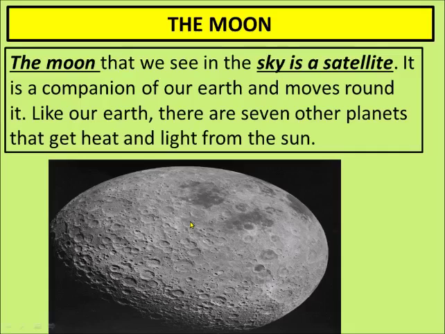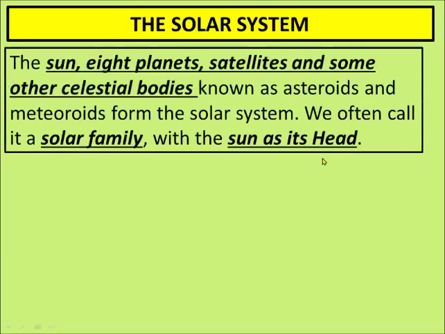It is a companion of our earth. It is the only friend of earth which is very close to our earth, and it moves around us. Us means our planet, that is earth. Like our earth, there are 7 other planets that get heat and light from the sun.